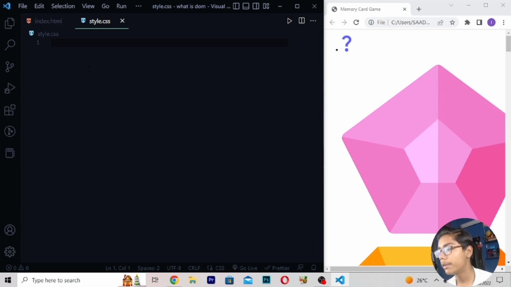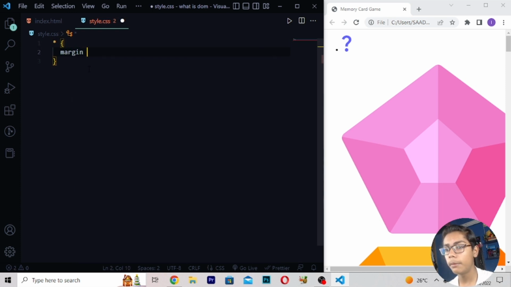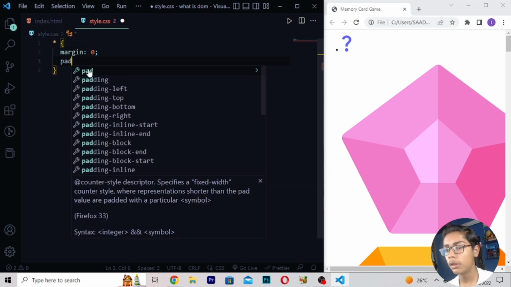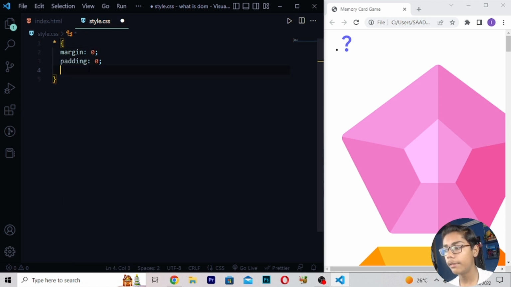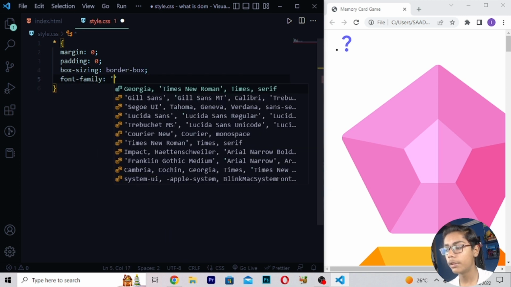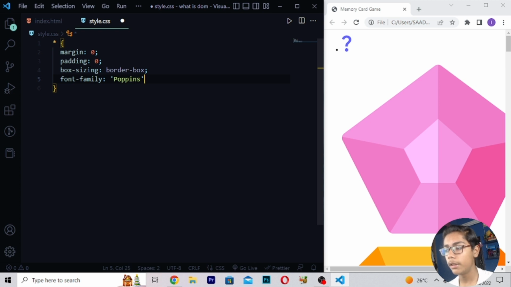Then when you are in this file, you have to move into this file. Then here I will be writing margin which should be 0, right here padding 0. Then I will be writing here box-sizing which will be border-box. Here I'll be writing font-family which will be Poppins, then right here comma and write sans-serif. And then here you have to just now move down, right here body.